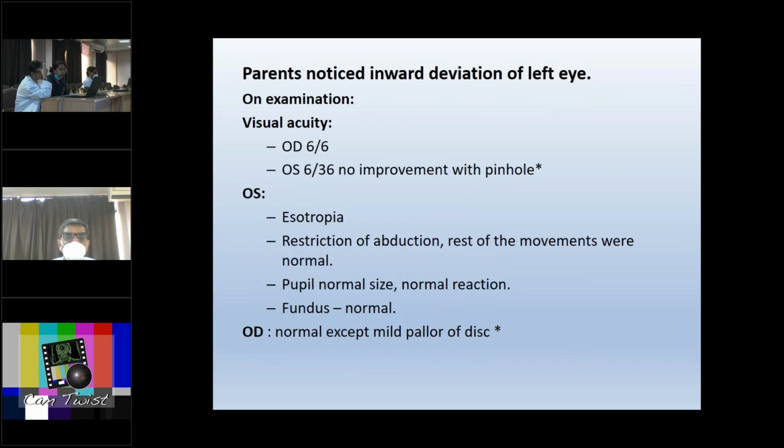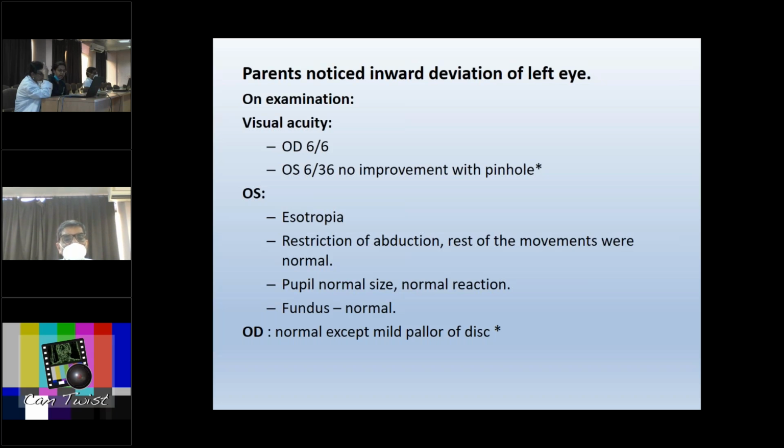When we examined, the parents subsequently noticed that there was a development of inward deviation of the left eye. On examination, the visual acuity in the right side was normal and subnormal in the left side. The left eye showed inward deviation of the eye, and there was restriction of abduction. The rest of the movements were normal. This was suggestive of LR palsy on the left side. The pupillary reaction was normal, fundus was normal.